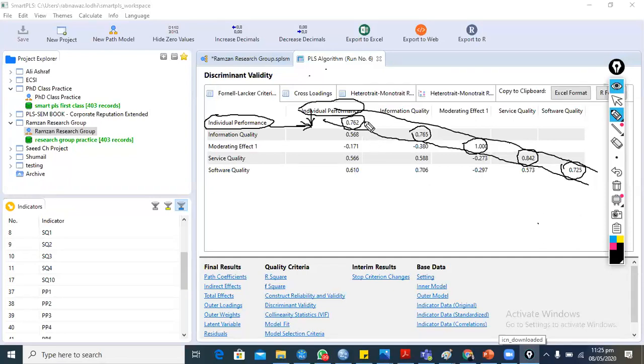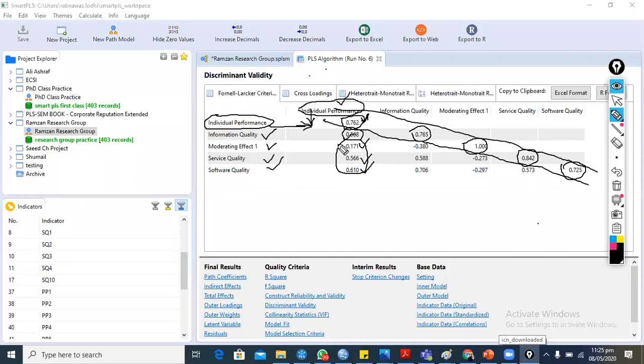But if you compare individual performance with information quality, it is 0.568, which is less than 0.762. And this is also less than 0.762. So if we compare individual performance with all the other constructs, we have lower values.